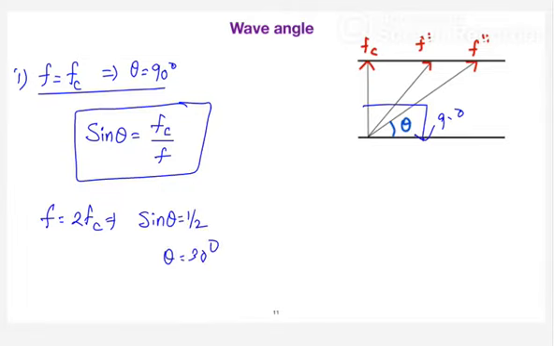So what is the reference here? They have considered that at the cutoff frequency the wave angle is assumed to be 90 degrees. Based upon the cutoff frequency, the wave angle can be defined using this formula, sine theta is equal to fc by f. And one more point you have to remember. What is that point? The wave angle depends on the mode of operation.